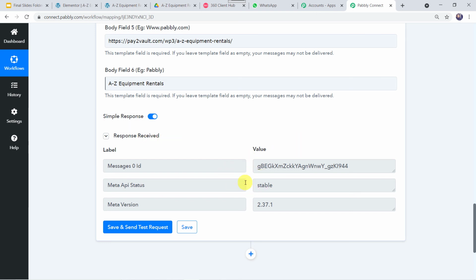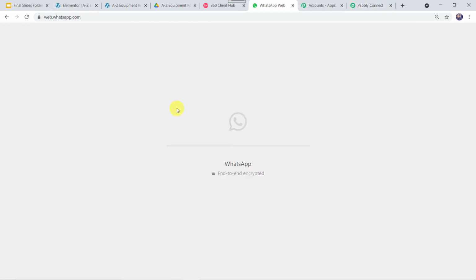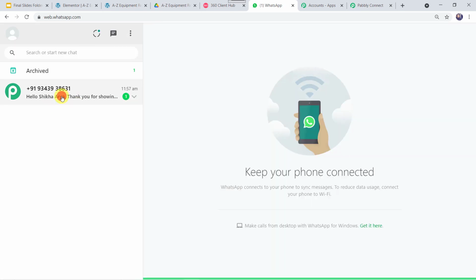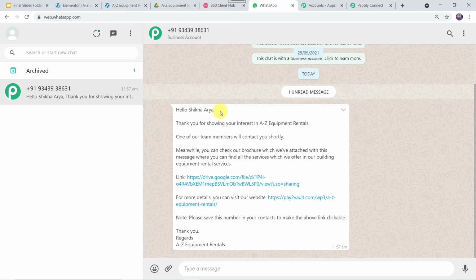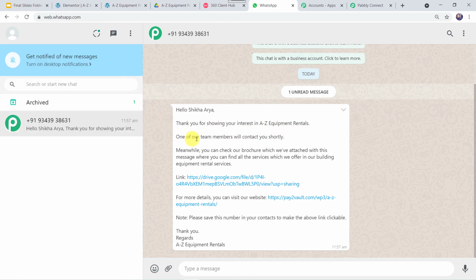Now let's go to WhatsApp and check whether we have received any message or not on the client's number. Go to WhatsApp. Okay, the page is getting loaded over here, and here we can find a new message. I'll just open this message. Hello Shikha Arya, thank you for showing your interest in A to Z Equipment Rentals. One of our team members will contact you shortly.